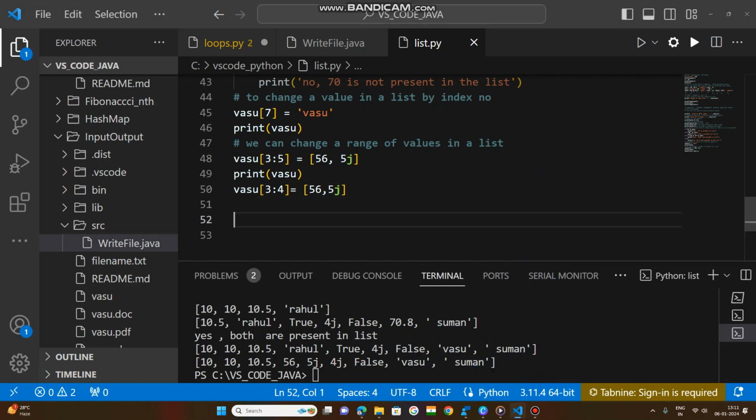Okay, now we will do one thing. I have passed the same values, no? If I change the values to 66 and a float number, 78.8, then let us see what happened.